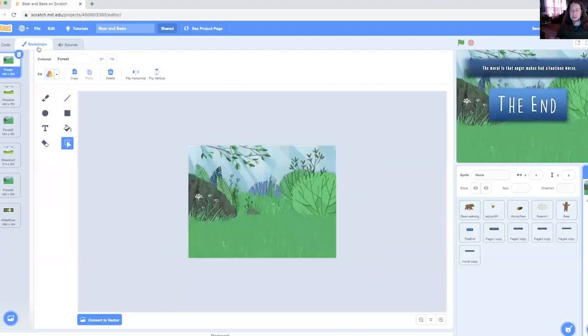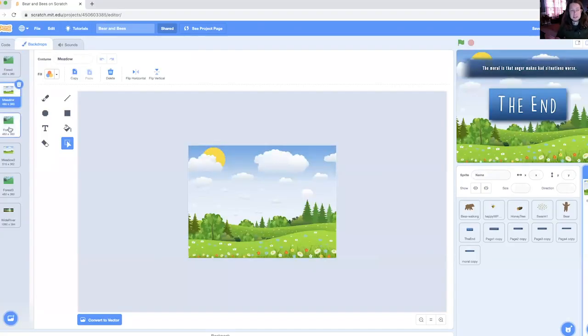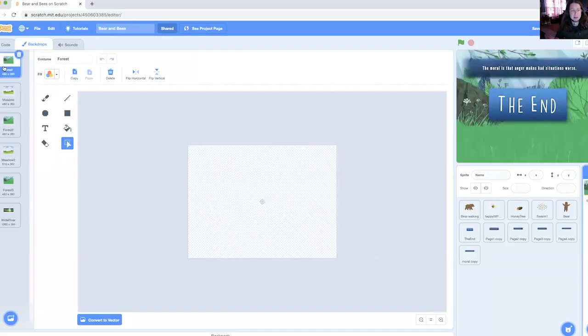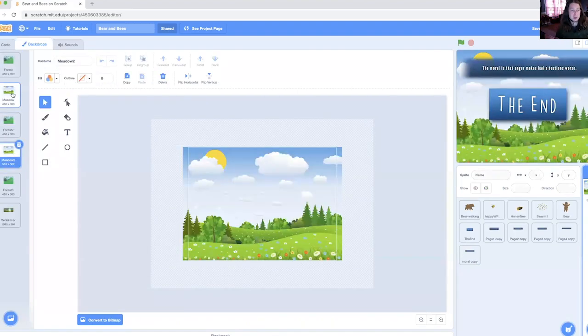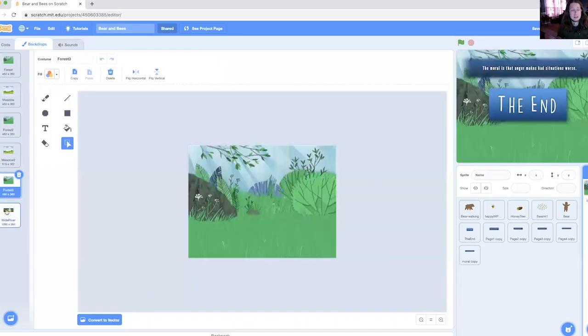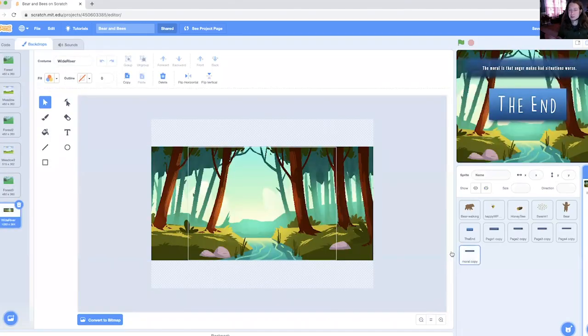One thing to keep in mind, the backdrops hold still, so you can't really scoot those back and forth. But what you can do is create multiple instances of the same background. You notice I've got forest here, and then I've got one named forest 2. That'll come in handy later. I've got meadow 2 and meadow 1. I've got a forest 3, and then I've got our wide river, which is our closing shot.